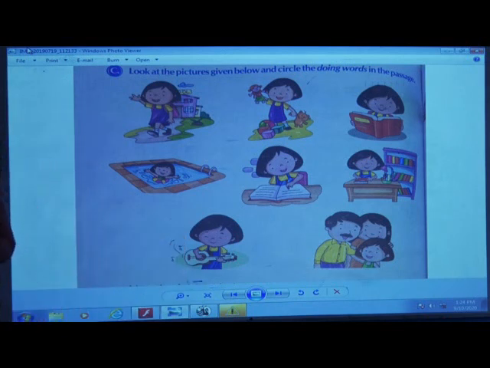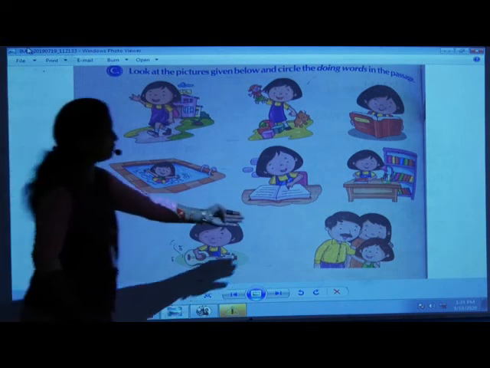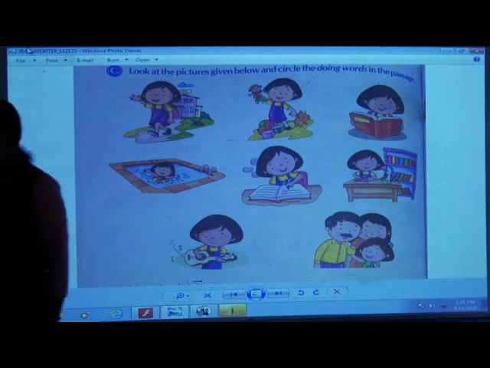Just you read the passage and then you tell me the words. Mother and father also love Mona. So mother and father also love Mona. They are the mother and father. They also love Mona. So children,